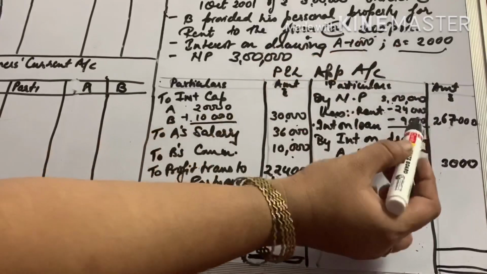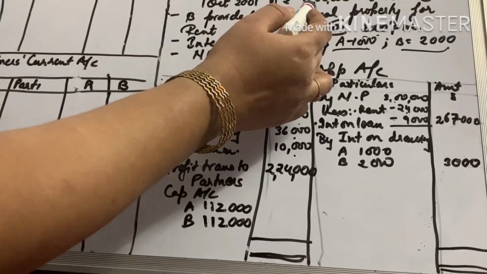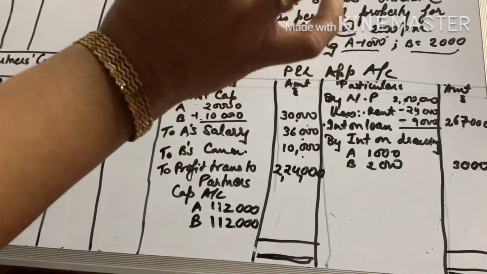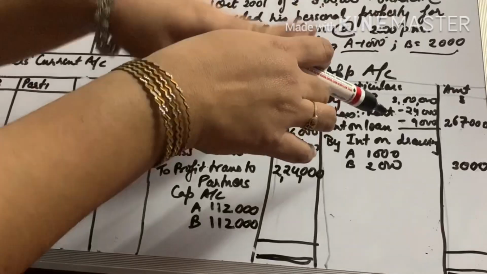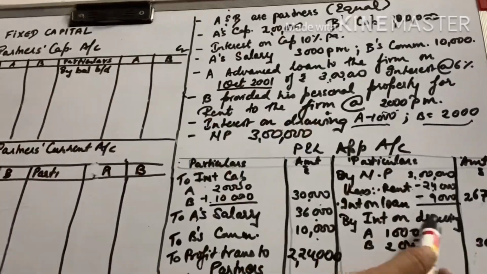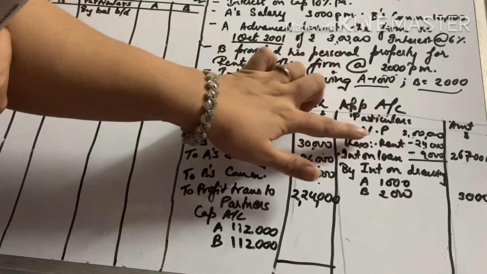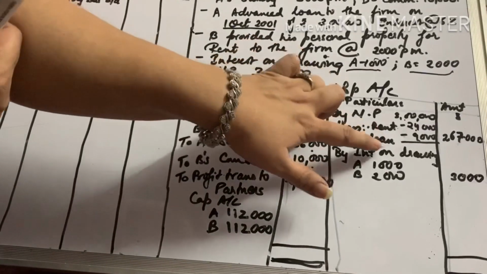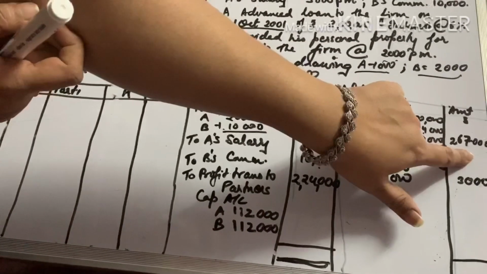How much is the rent? 2,000 per month means 24,000, and interest on loan will come to 18,000 for the full year, but we have to take it for only 6 months. Please listen to everything very clearly. 6% of 3 lakhs is 18,000, but we will take it for 6 months because the loan was advanced on 1st of October. So it would be 9,000. So we will subtract 24,000 of rent and 9,000 of interest on loan from 3 lakhs, that is the net profit. The answer will be 2,67,000.